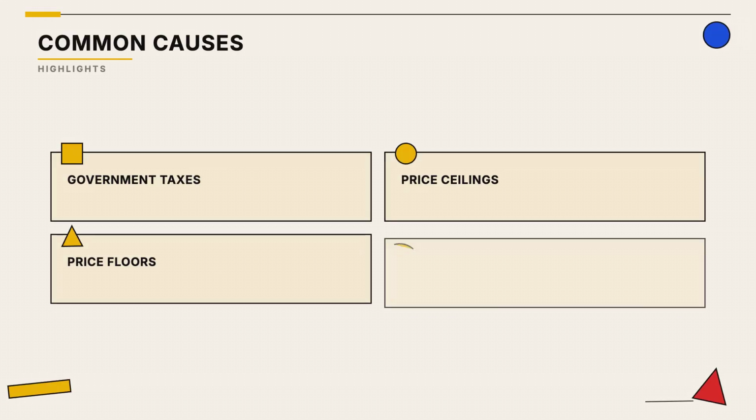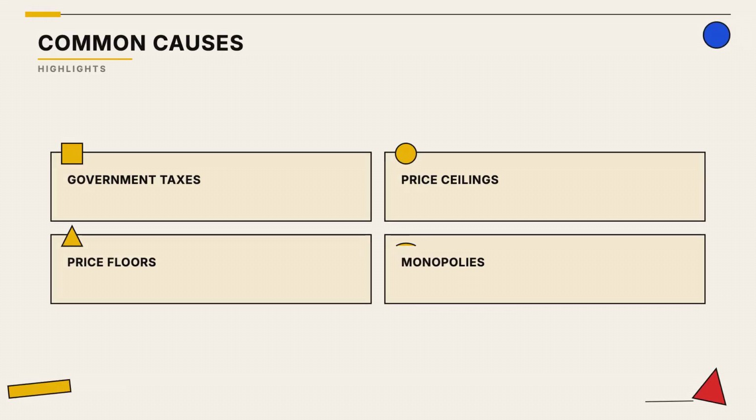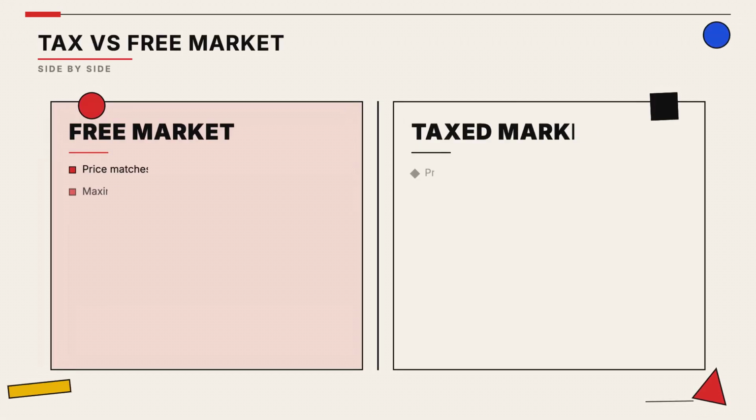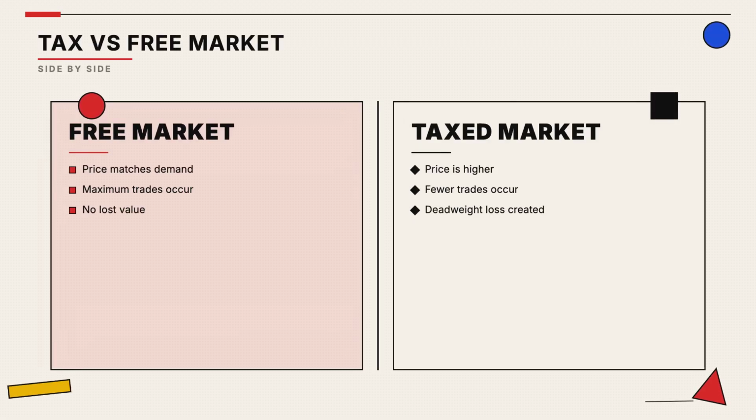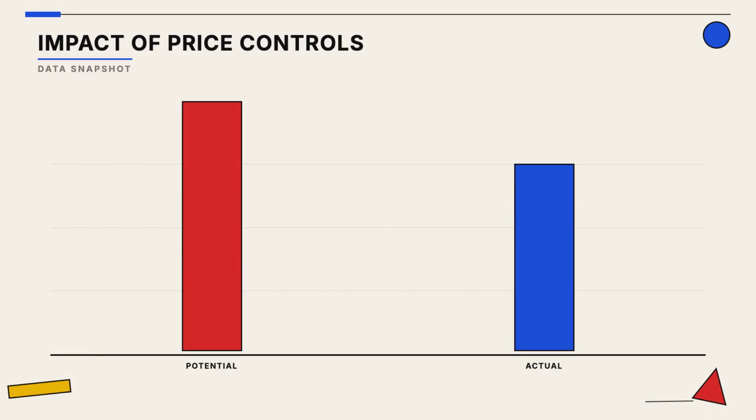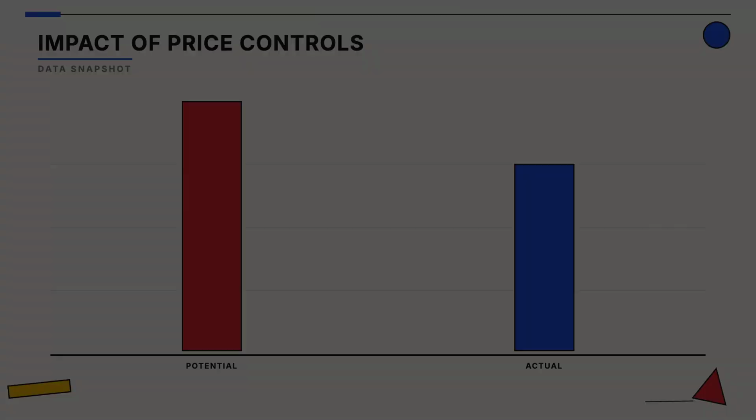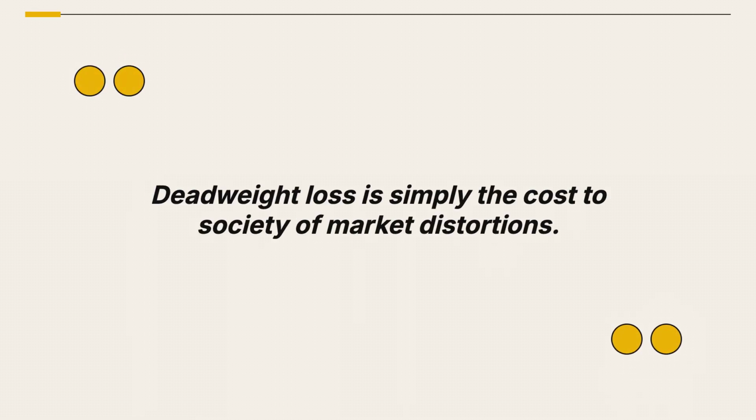Things like taxes or price controls often cause this loss by artificially inflating costs or restricting how many goods can be sold. Compare a free market to one with a tax. The tax drives a wedge between the price buyers pay and what sellers receive. The gap between the potential volume of trades and the actual volume represents the economic value that simply vanished from the system. Economists use this term to measure the negative impact of policies that prevent markets from functioning at their most efficient level.